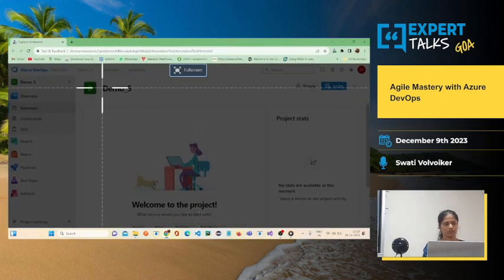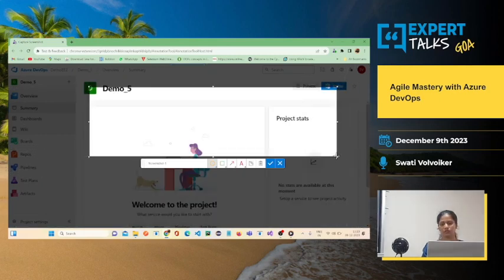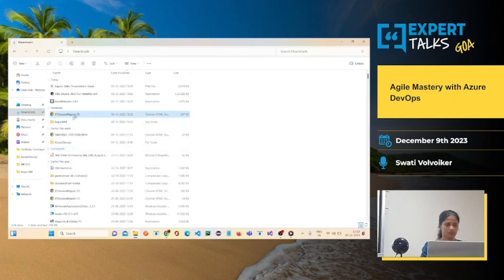Sorry, you can create, and then you can save it, and you will see, or you can record also. I just showed you the screenshot of it. You can save the screenshot and you'll see automatically the report is getting generated. It's nice. Let me show you how the report is.